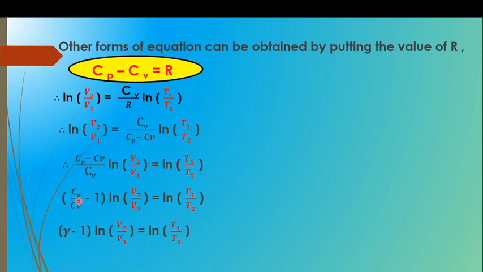Therefore, what is the ratio of Cp upon Cv called? Cp upon Cv is called gamma. So, the ratio of specific heat capacity at constant pressure to the specific heat capacity at constant volume is known as gamma. Therefore, gamma minus 1 into ln of V2 upon V1 is equal to ln of T1 upon T2. This gamma minus 1 is outside the ln. Therefore, we can write ln of V2 upon V1 raised to gamma minus 1 is equal to ln of T1 upon T2.